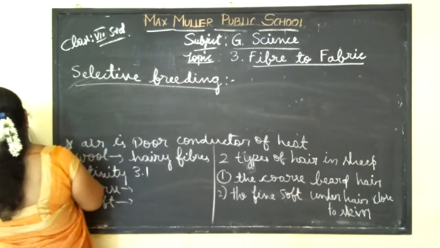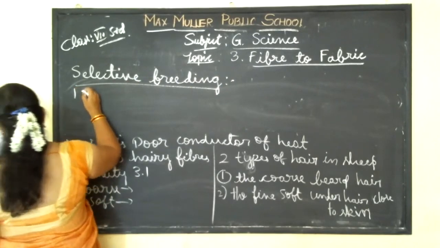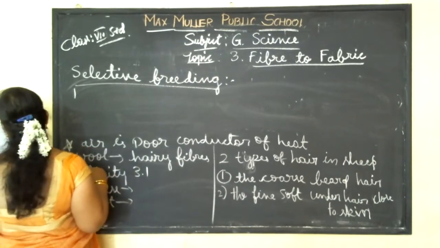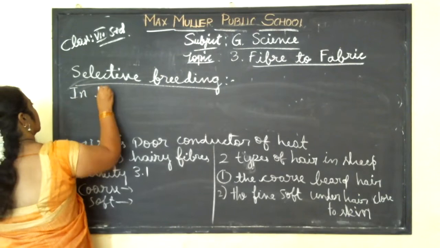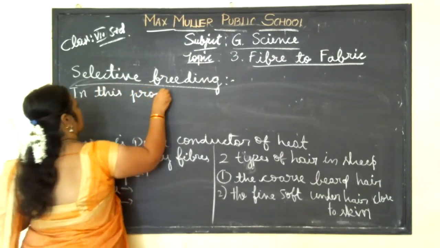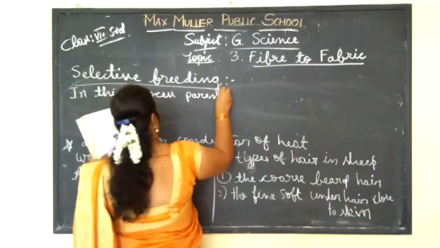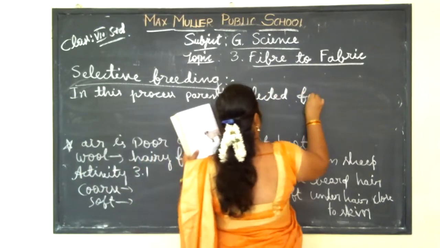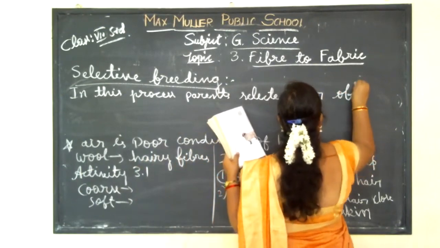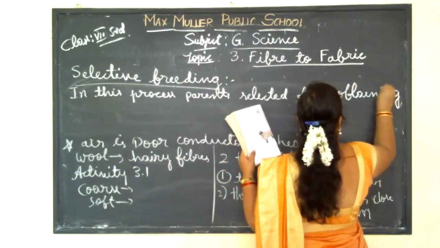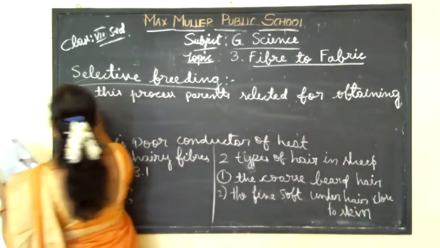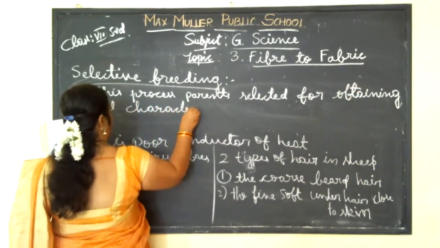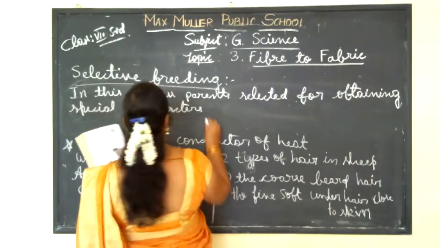Selective breeding means it's a process in which parents are selected for obtaining special characteristics in their offsprings.